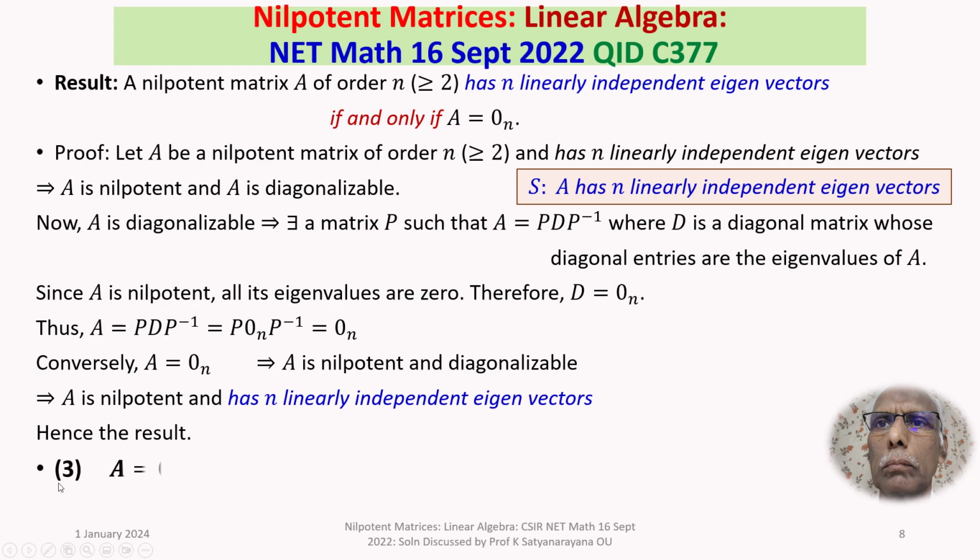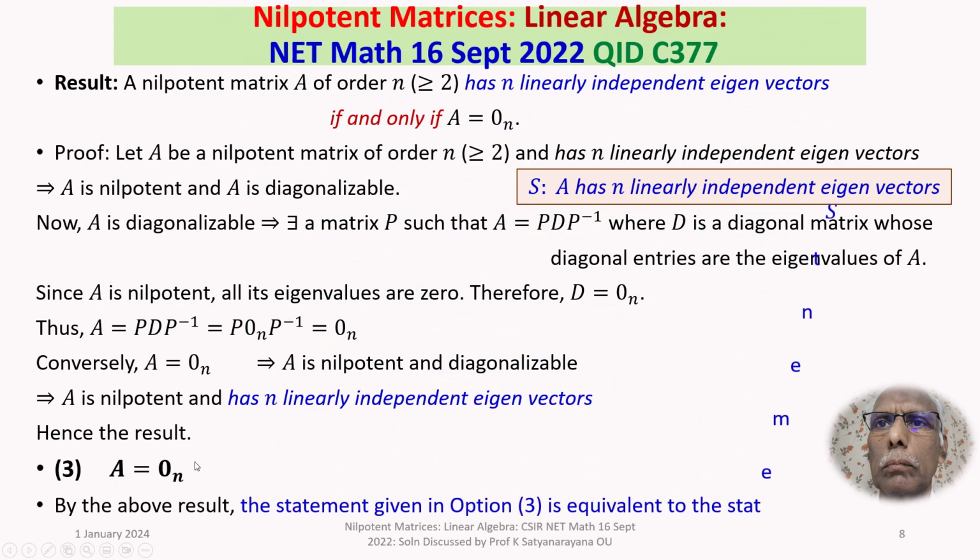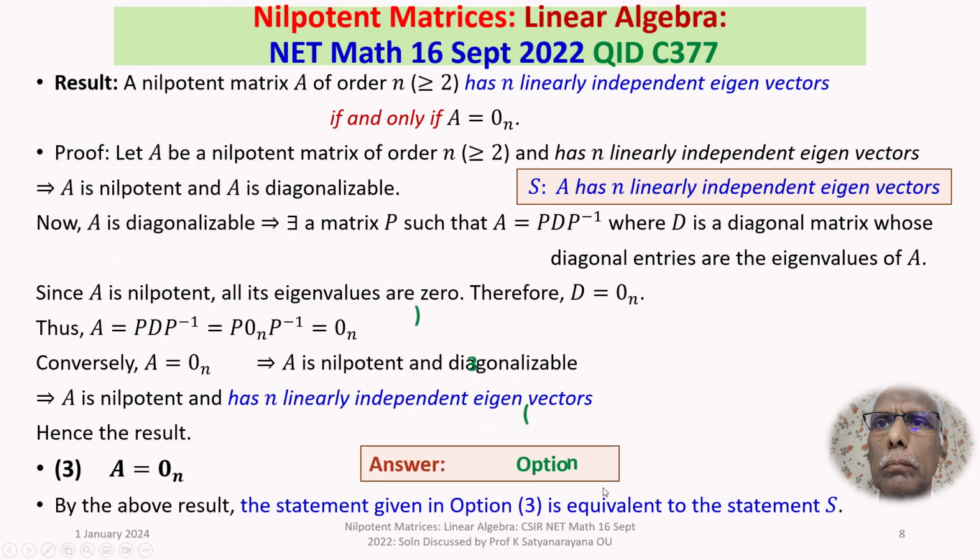Let's now take option 3. A is 0 n. Now, by the above result, the statement given in option 3 is equivalent to the statement S. That is, A has n linearly independent eigenvectors. So that is true. Therefore, option 3 is true. The answer to this question is option 3.